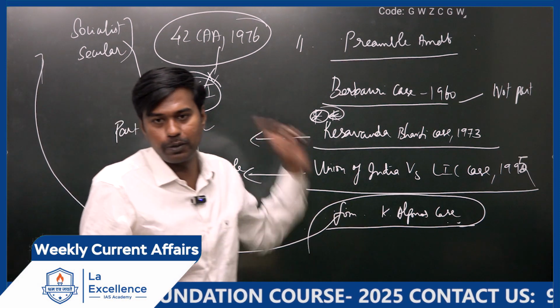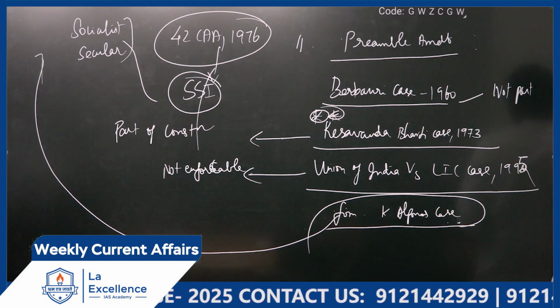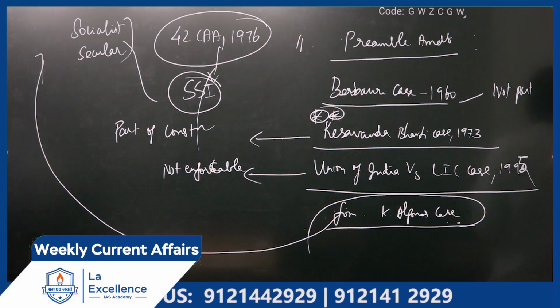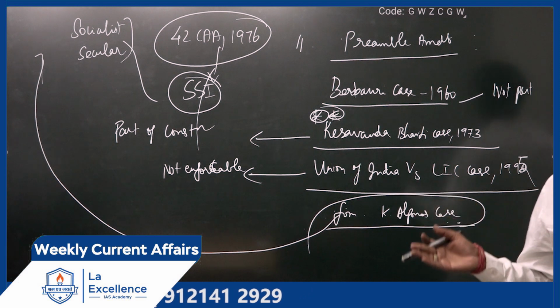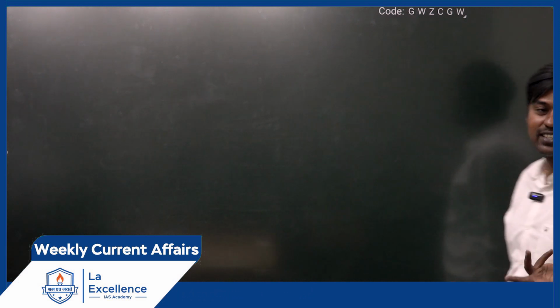Now, why did they want to remove the words secular and socialist? Because this current government is not in that ideology, might be. They are not following the socialism model; they are bothered about the capitalism model. As for secular, the whole country knows whether we are secular. So many times they are saying that this government is trying to establish a Hindu Rashtra, a Hindu government.